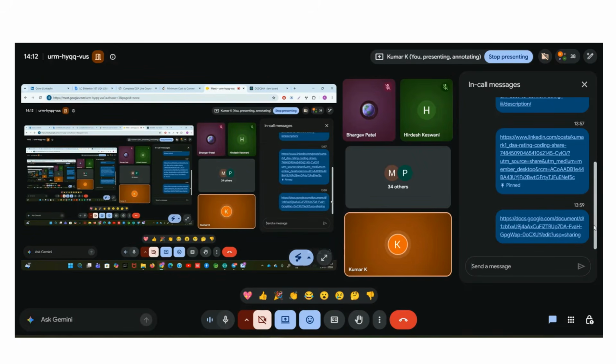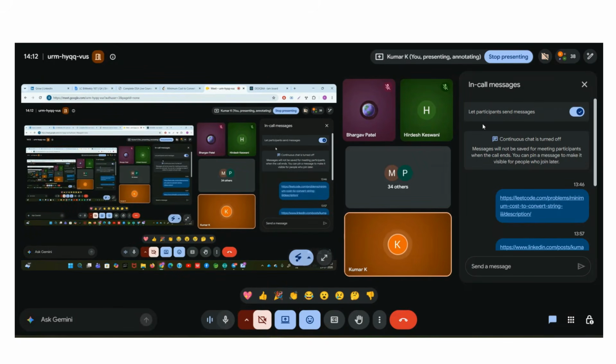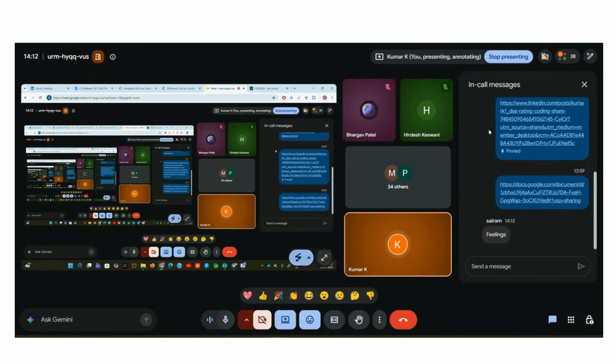So guys, write "feelings" in the Google chat if this is all clear to you. Then I will explain the next part, what they are saying.